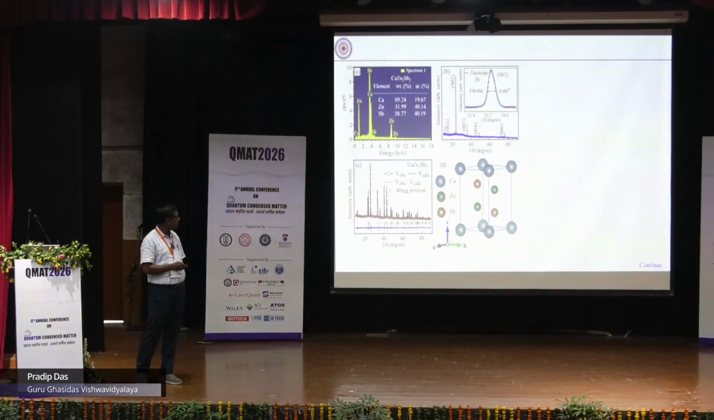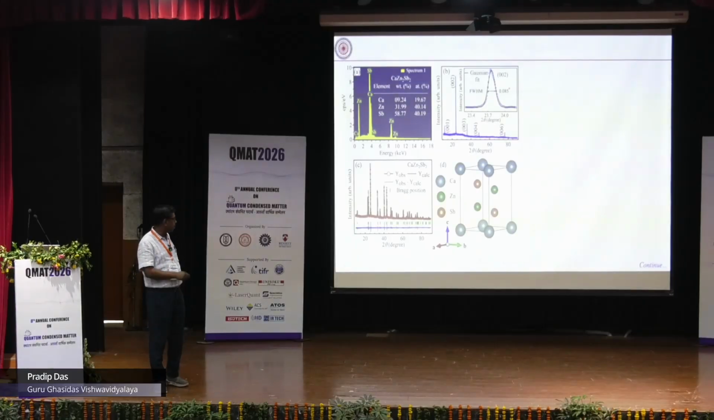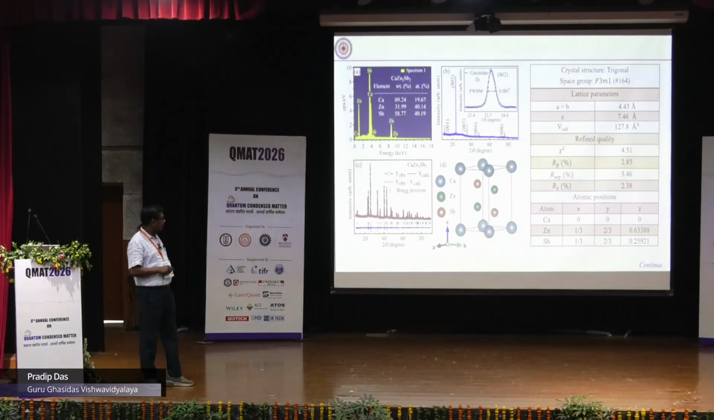So we grew this single crystal, and these are the XRD data. Here it is a polycrystalline sample, and from Rietveld analysis we can understand that this is an impurity-free sample. This is our XRD data for the single crystal sample, where the natural growth direction is the 0 0 L orientation. This is our EDX. From the EDX data we can understand that the stoichiometry is correct in our sample. These are the lattice parameters, and it is in a trigonal structure with P3 bar M1.